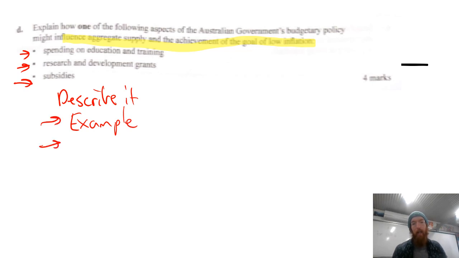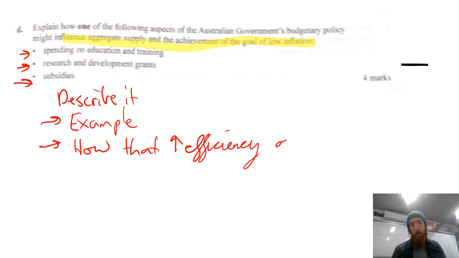So whichever way you go, you're going to probably describe it first, what it is. Then I would include an example anyway, because it's going to strengthen your answer, and then go into how that increases efficiency or lowers cost of production, and then how that then increases aggregate supply.